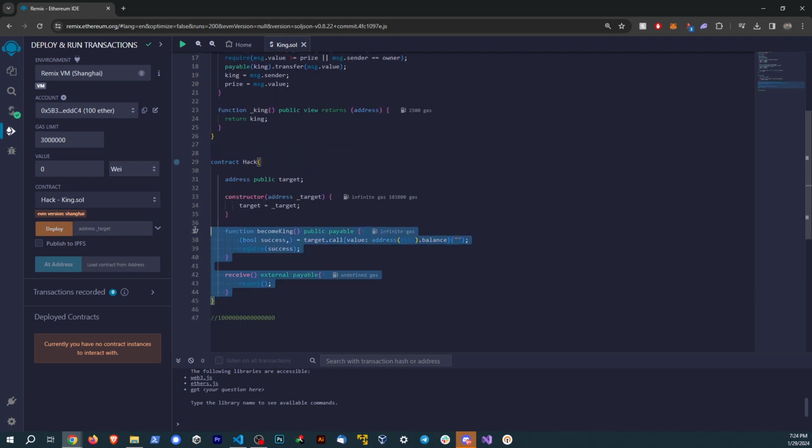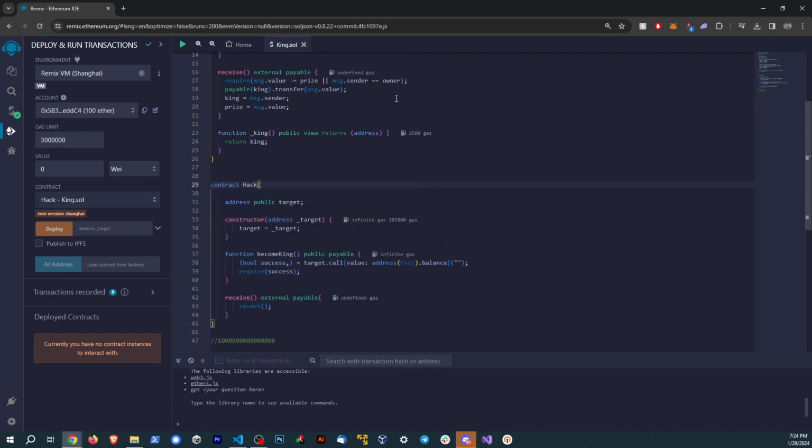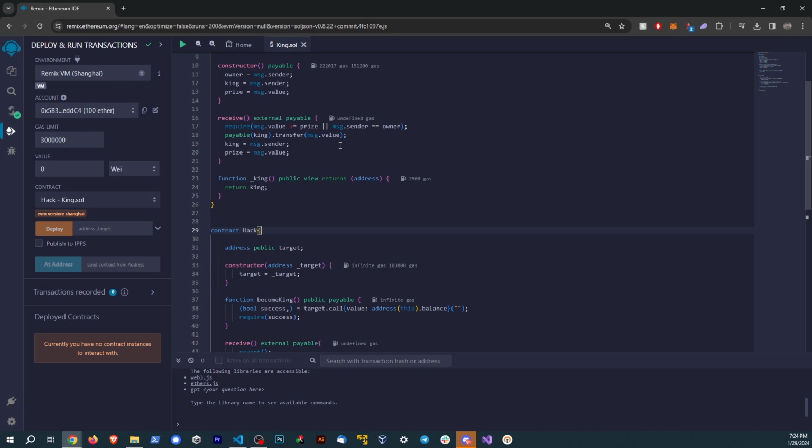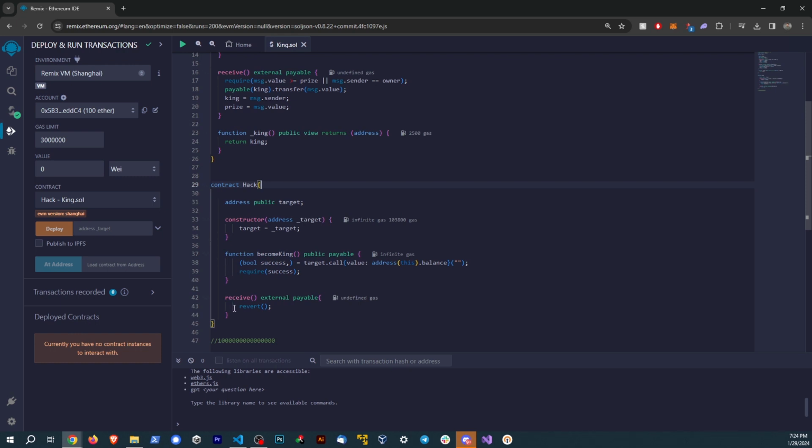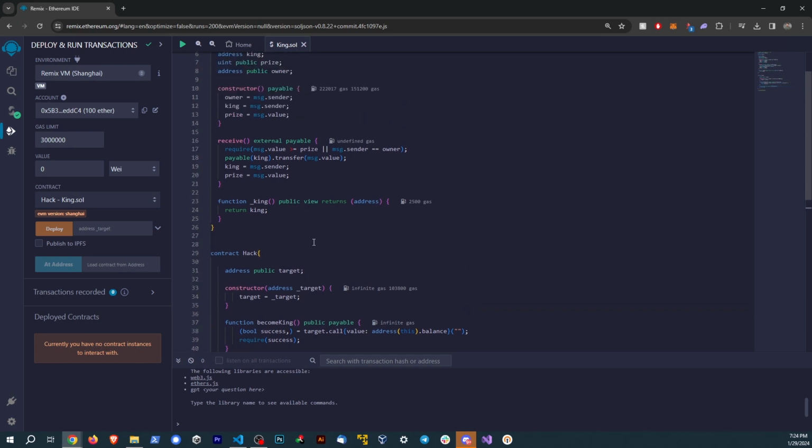So since this contract became the king here, a new king is going to try to come along, and they're going to try to take our throne. The problem is when this contract tries to send this contract some ETH, the whole function is going to revert because of this keyword there, right? So this contract is receiving Ether. It calls the receive function that says, oh, nope, revert the entire transaction. So now no other person can become king, and we're permanently king.